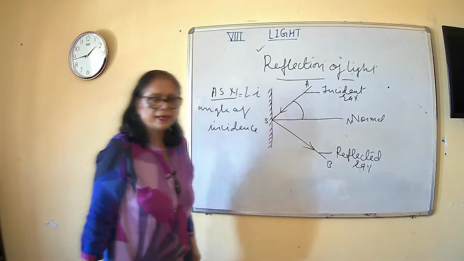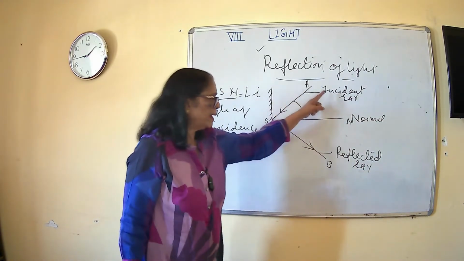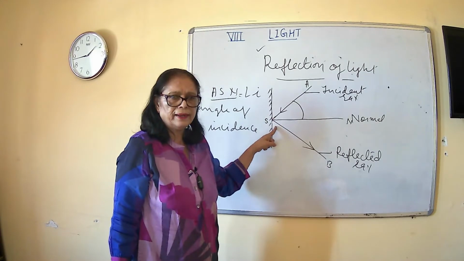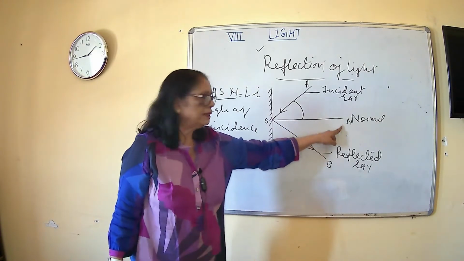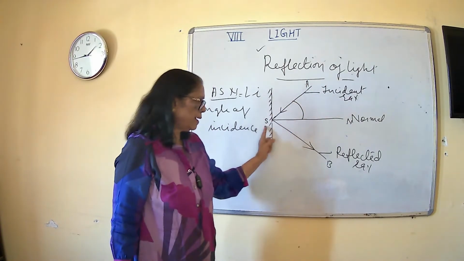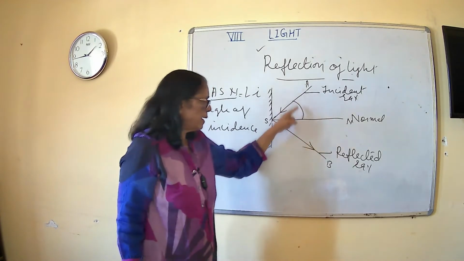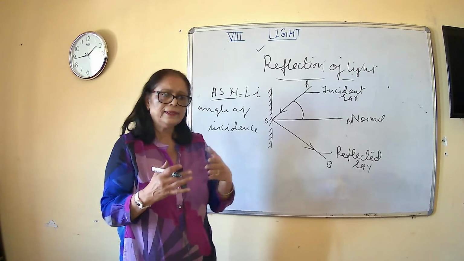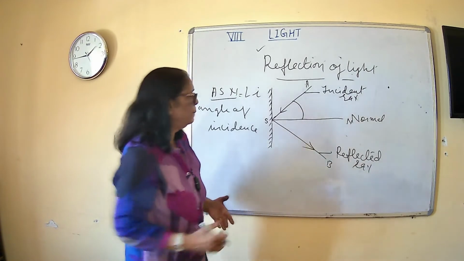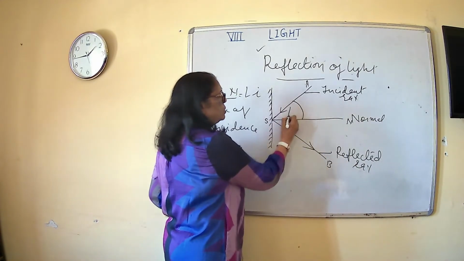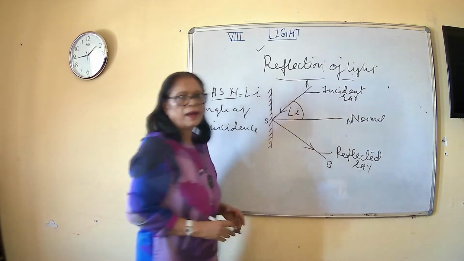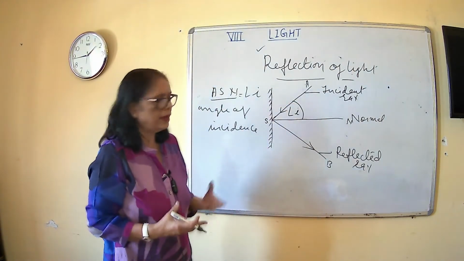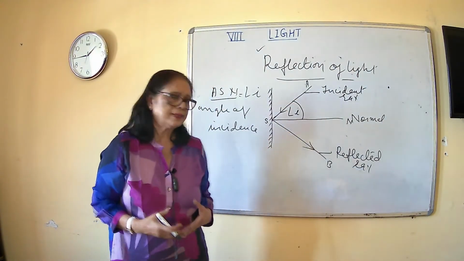What is incidence angle? Angle of incidence, the angle between incident ray and the normal, that is angle ASN. This angle is known as angle of incidence. Incidence starts from I, small I, so that is why this angle is also known as angle I. You can write angle I. Angle I means angle of incidence.